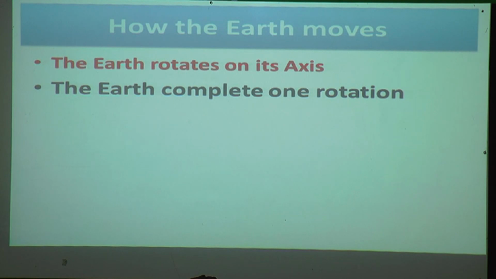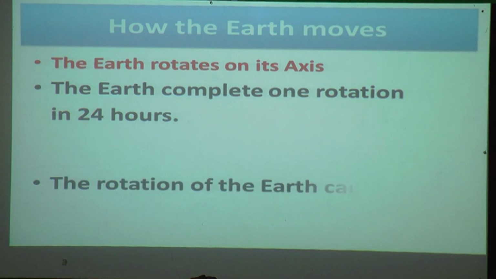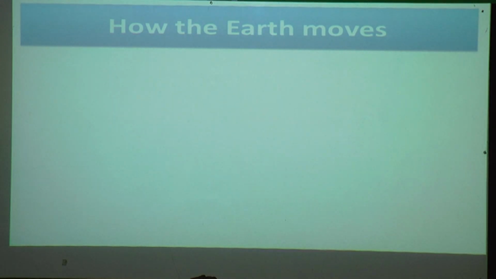The earth completes one rotation in 24 hours. The rotation of the earth causes day and night, and the duration is 24 hours.